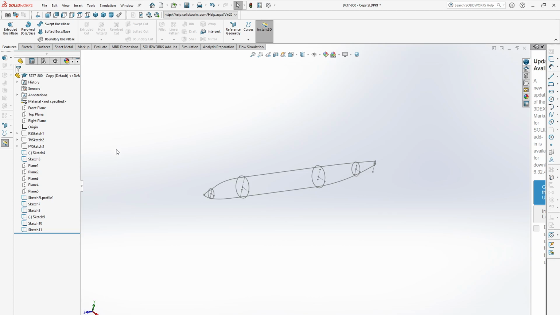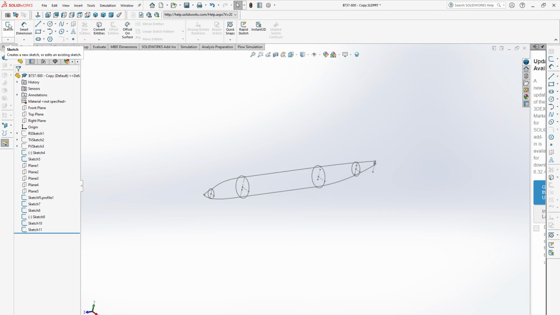So now go to sketch, and you see here 3D sketch. So select the 3D sketch. To sketch in 3D, we don't need to take any plane.